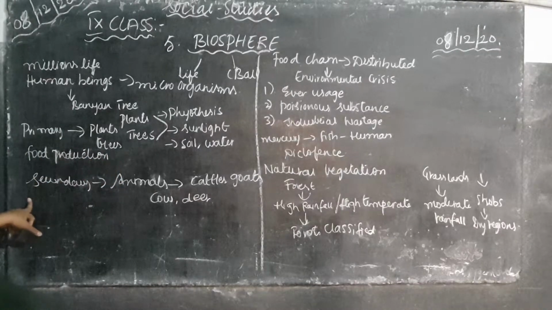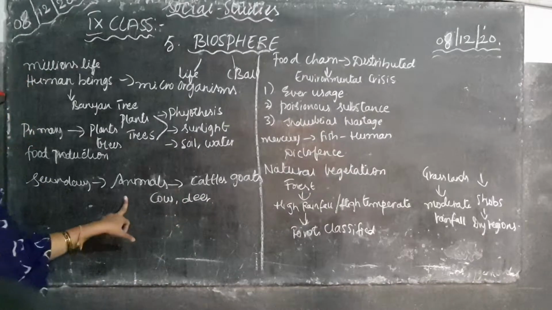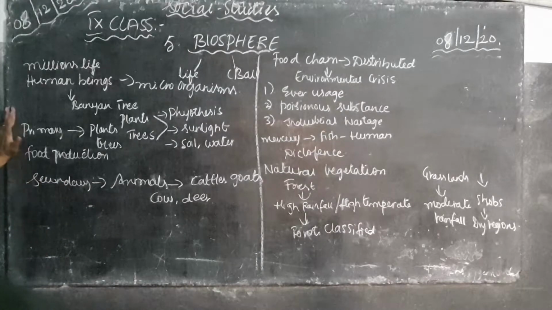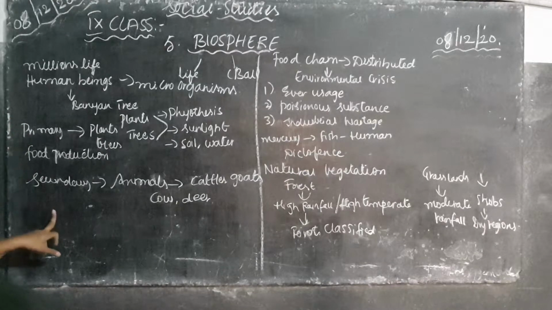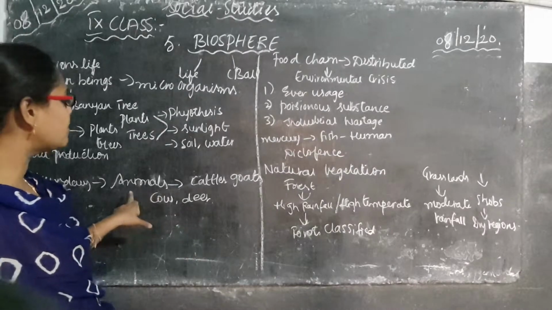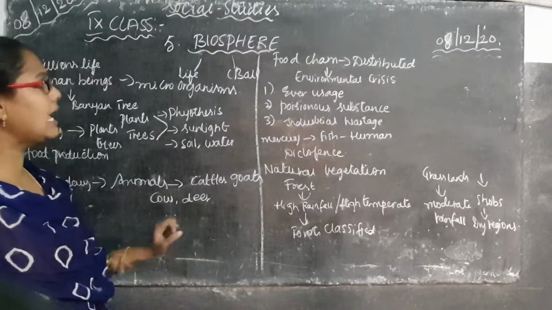Now secondary is animals. Cattle, goats, cows, deer come under the animals category, and this is treated as secondary. Primary is the food we get from the plants. What category comes under the secondary? Animals, cattle. Secondary is animals: cattle, goat, cow, deer, etc.